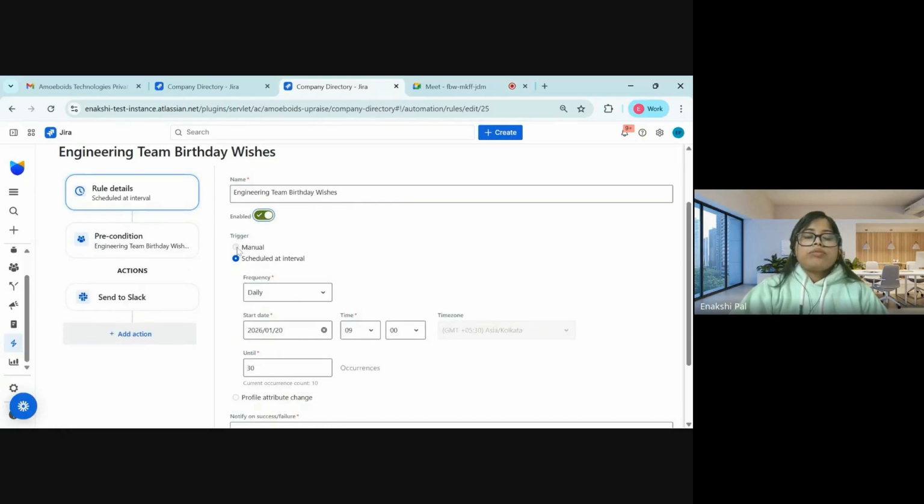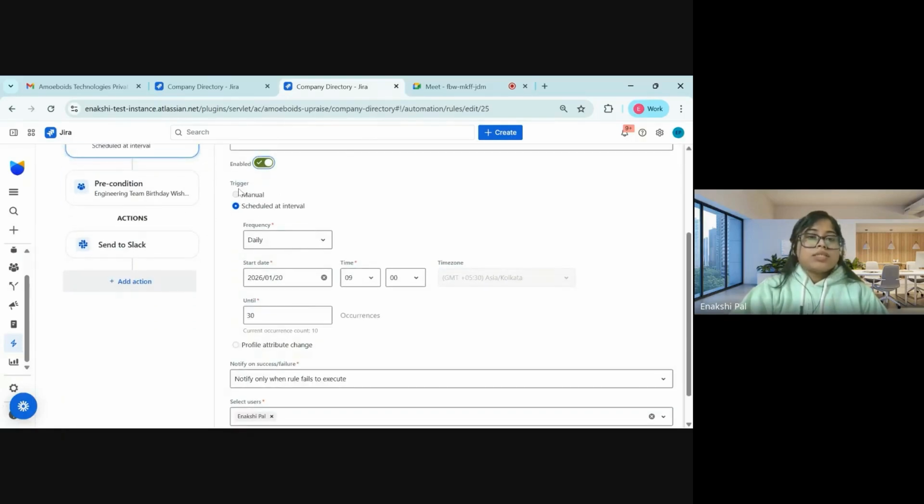Next up we have triggers. We have three different kinds of triggers here. One is manual, second is scheduled at interval, and third is profile attribute change. For our use case, we will today consider scheduled at interval, since we only want this message to be posted at regular intervals. So we will select this.